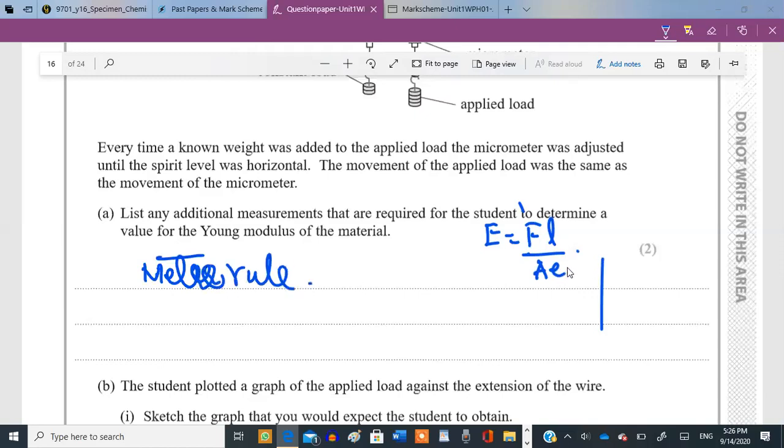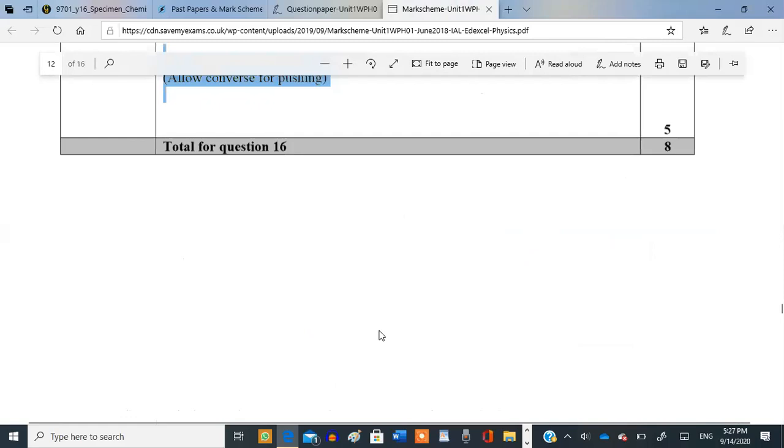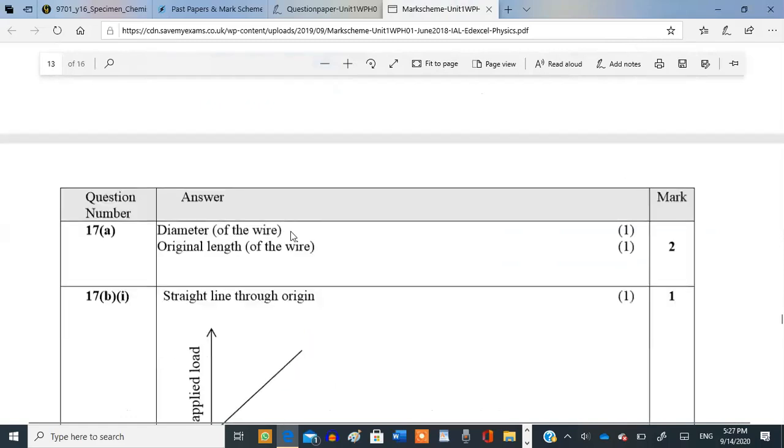For extension, they told us that the micrometer movement is the same as that of the extension. Movement of the applied load was the same as the movement of the micrometer. So micrometer will actually give us extension. But what about the force? For the force, meaning the load, you'll need a mass balance as well. Wait, they want instruments?